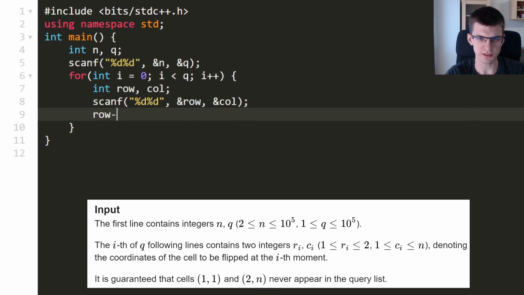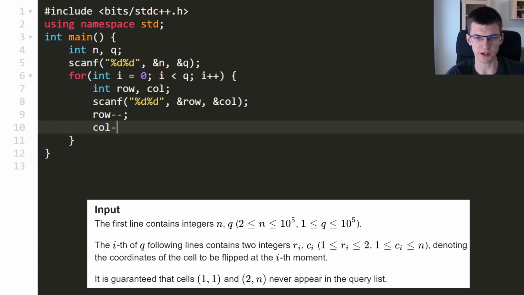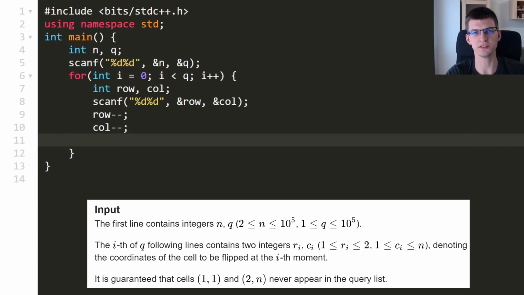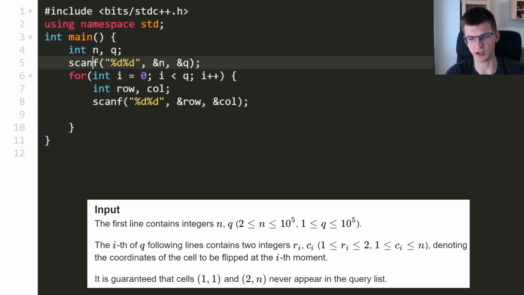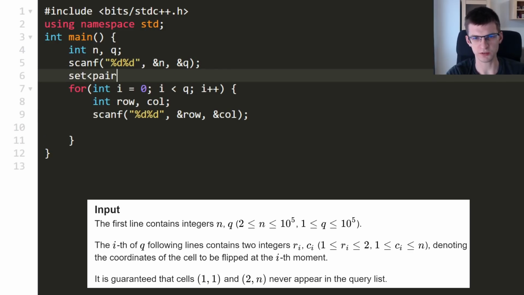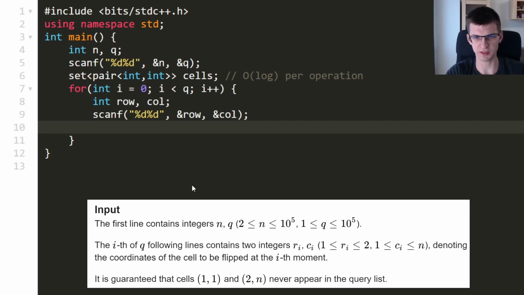And now this is useful sometimes if you operate with arrays. By doing this, you change numbering from 1 to n into 0 through n minus 1, so indices of an array, but I think I will not actually use an array. So for convenience, I'm going to use a set. Set has a complexity of logarithm per operation, but this is fine for small constraints in this problem, 100,000. If constraints were more like 1 million, 5 million, then I would be worried about this. Here it isn't a big deal.